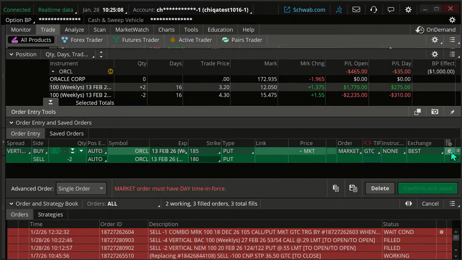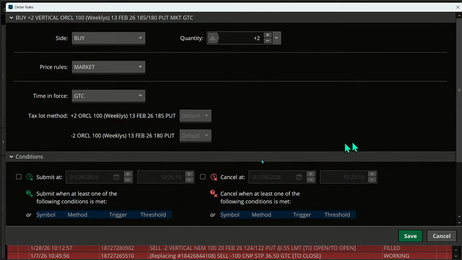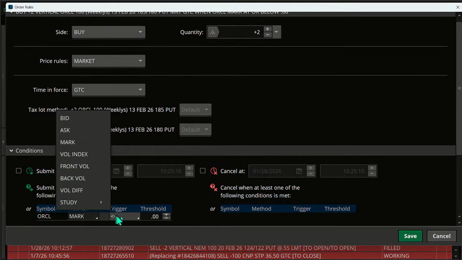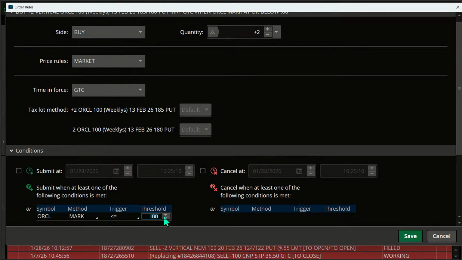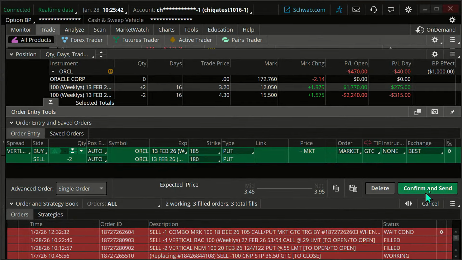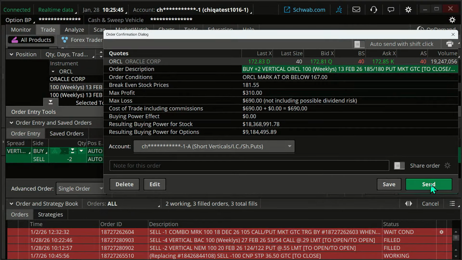I'm going to click on the gear and say we're going to get out of this if this goes below 167. Now, if you wanted to cut your losses right now and just accept your losses, you can get out. By the time it goes below 167, we'll probably have higher losses. So if you're bearish on this at this point, you may just look to get out of this trade. But we're going to stick with our bullish theme. I'm going to click on save here. We're going to add that stop in there and send that order.